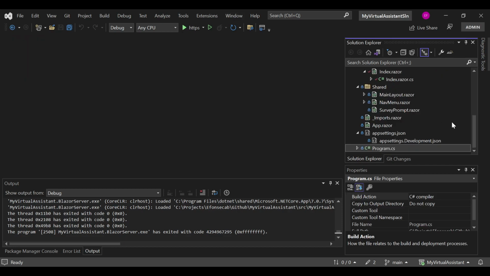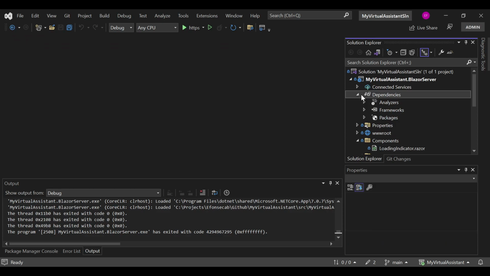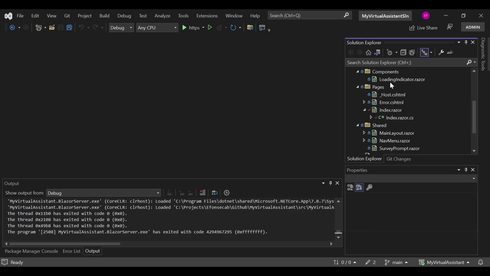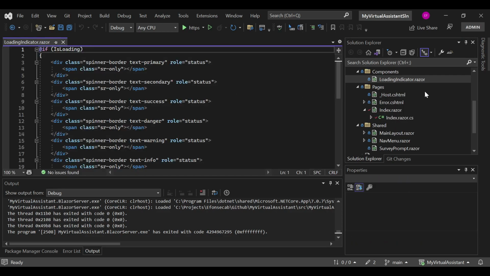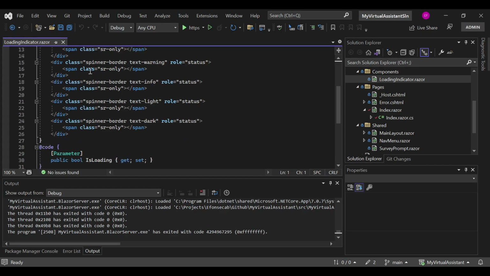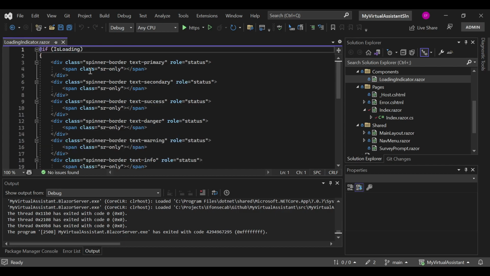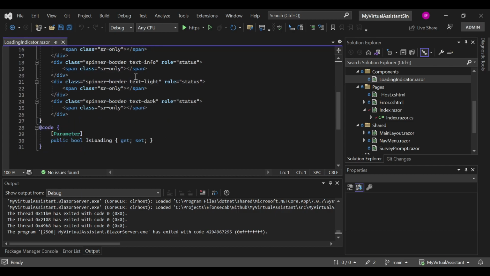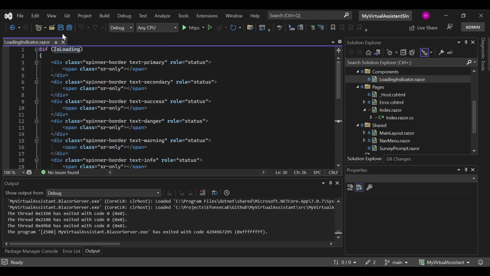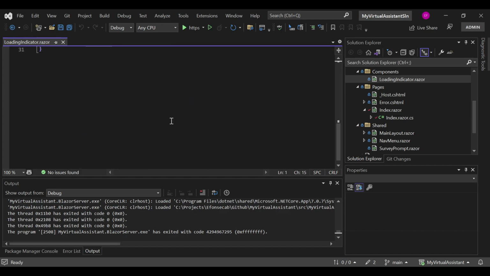Okay, now a couple of things that we have in here. We have the custom loading indicator component. This is basically just a loading indicator similar to the ones we have used in some of the Fair Play projects, if you have seen the videos, right? And this is basically just a set of bootstrap spinners, right? With a component parameter, IsLoading, right? And when this is true, the spinners show, otherwise they do not show at all, right?